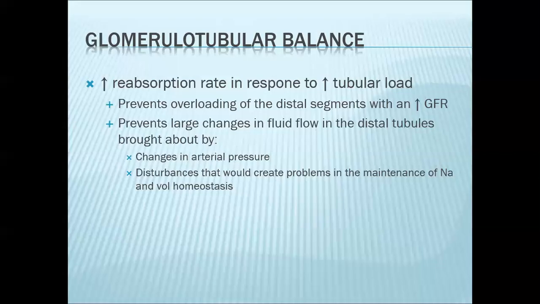So how does increased reabsorption rate happen? Remember, if glomerular filtration rate is high, this would mean that, let's say renal plasma flow is still the same, your filtration fraction increases. So you increase now the oncotic pressure present in the plasma.